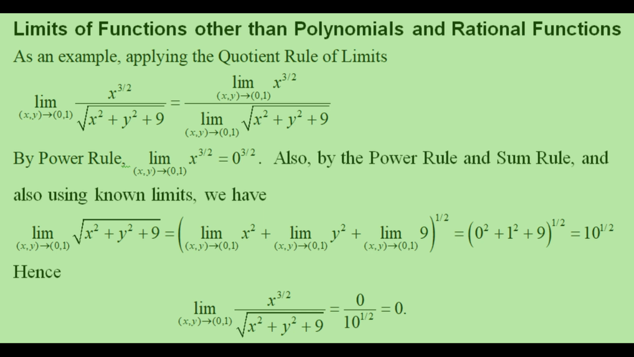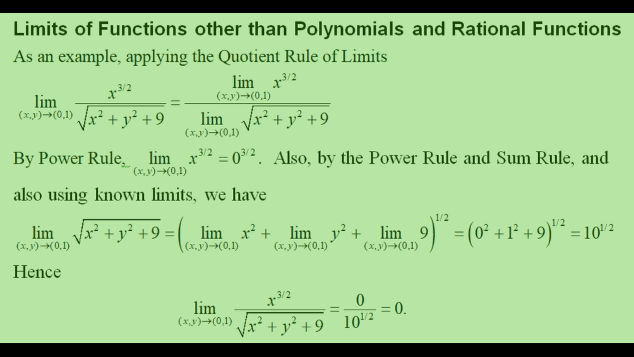Limits of functions other than polynomials and rational functions. As an example, applying the quotient rule of limits, the limit as (x,y) approaches (0,1) of x^(3/2) divided by the square root of (x² + y² + 9) is equal to the limit of x^(3/2) divided by the limit of the square root of (x² + y² + 9). By the power rule, the limit as (x,y) approaches (0,1) of x^(3/2) is equal to 0^(3/2).